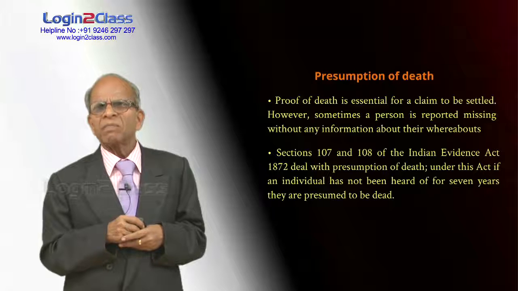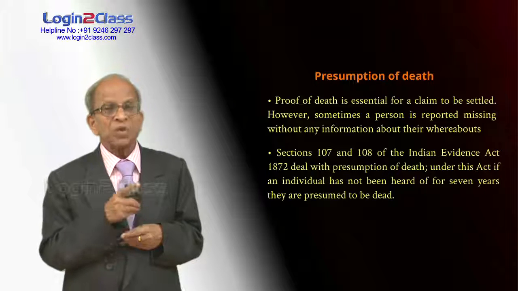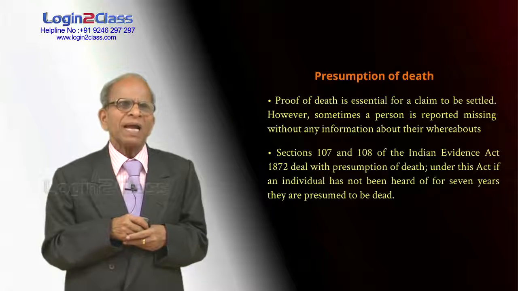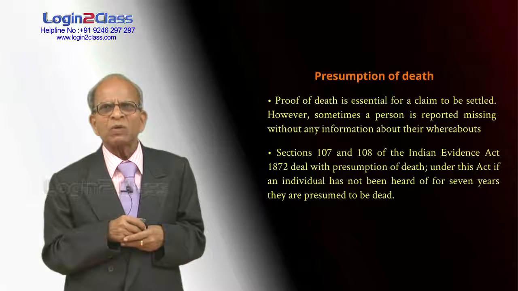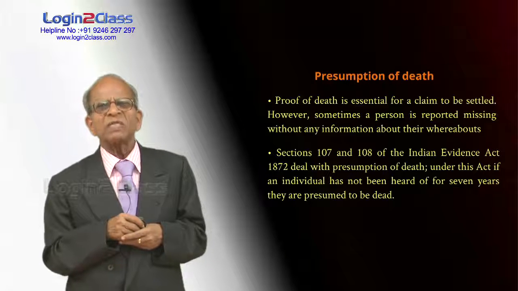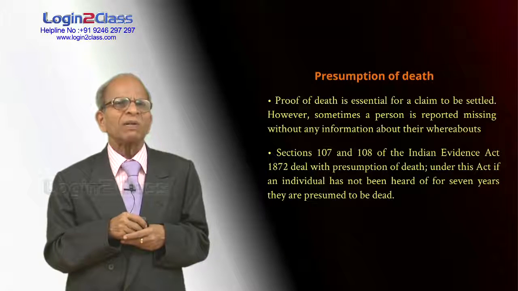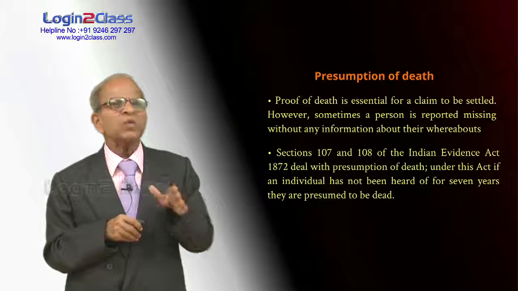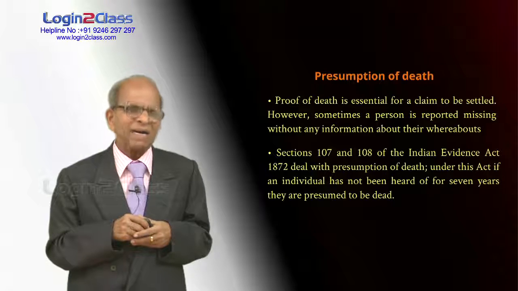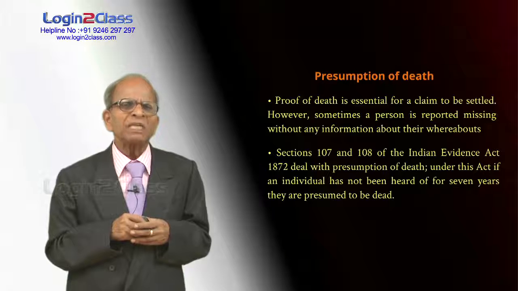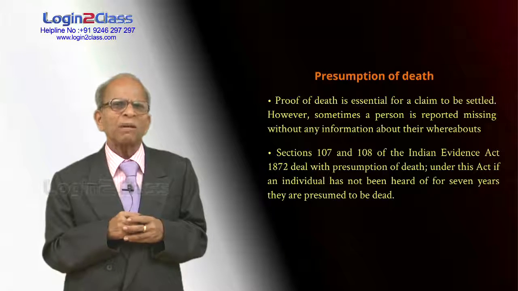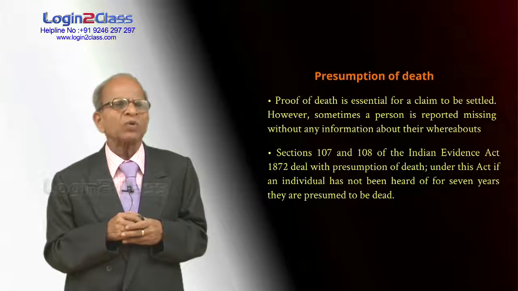Normally, the legal heirs of the person have to continue paying the premiums regularly, because if you don't pay the premiums, the policy will lapse. They have to inform the police of the missing person, and subsequently they have to wait for 7 years. After 7 years, they have to approach the competent court, and the court will examine all the people concerned and say we can presume that the person is dead. They cannot say that the person is dead, but we can presume it because he has not been seen or heard of for 7 years. After the order comes, we can make the claim payment, and there is no problem if he turns up afterwards, because we have gone through the legal process.